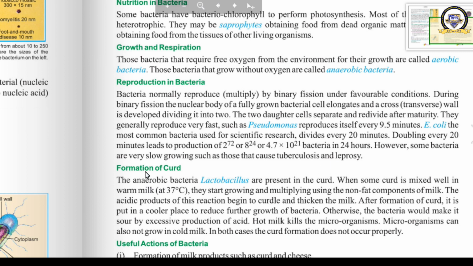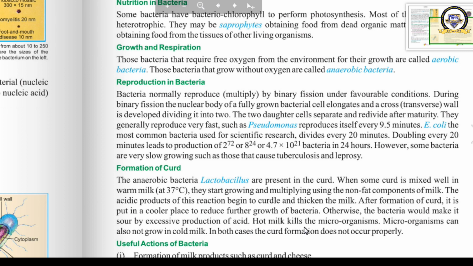Now let us see the formation of curd. Do you know in the formation of curd there is a hand of bacteria? The anaerobic bacteria lactobacillus are present in the curd. When some curd is mixed well in warm milk, they start growing and multiplying using the non-fat components of milk. The acidic products of this reaction begin to curdle and thicken the milk. After formation of curd, it is put in a cooler place to reduce further growth of bacteria. Otherwise, the bacteria would make it sour by excessive production of acid.